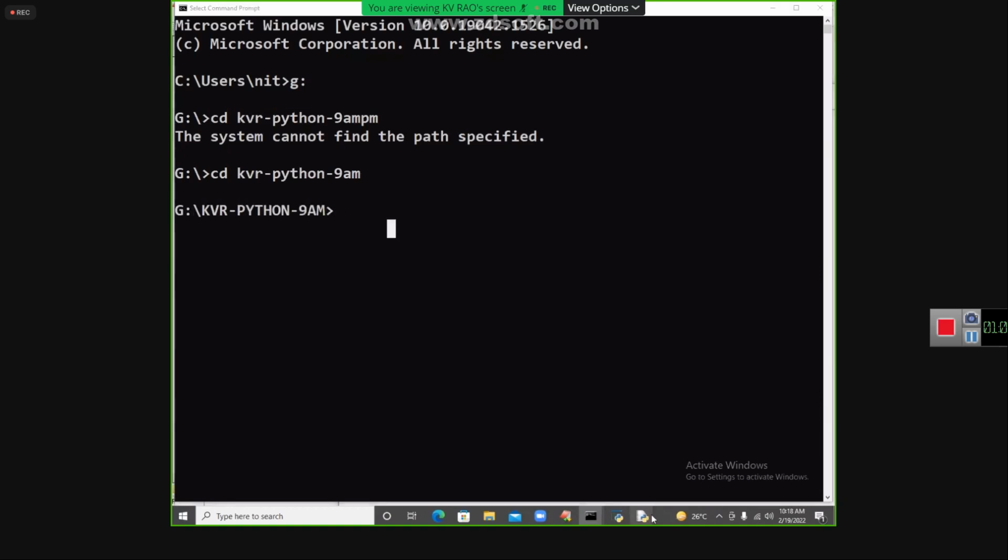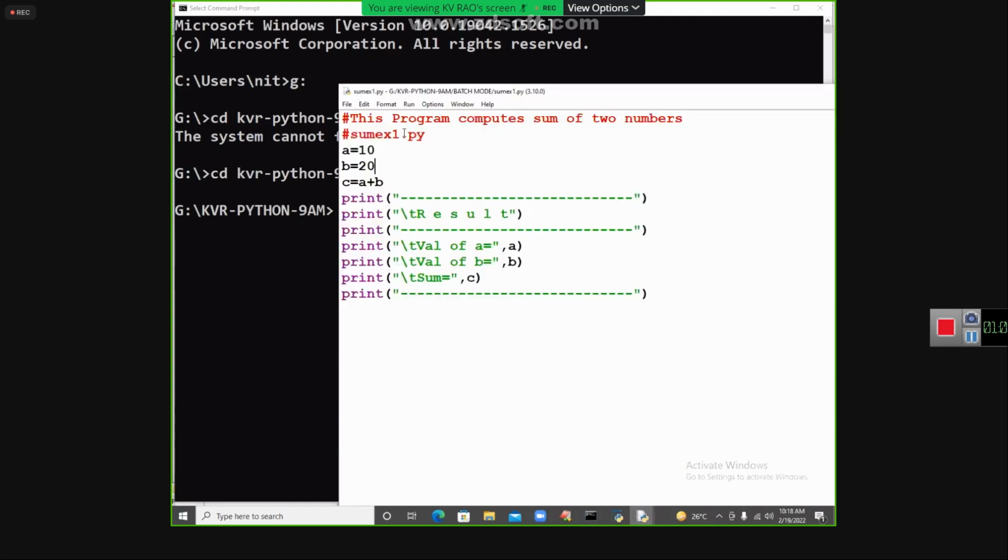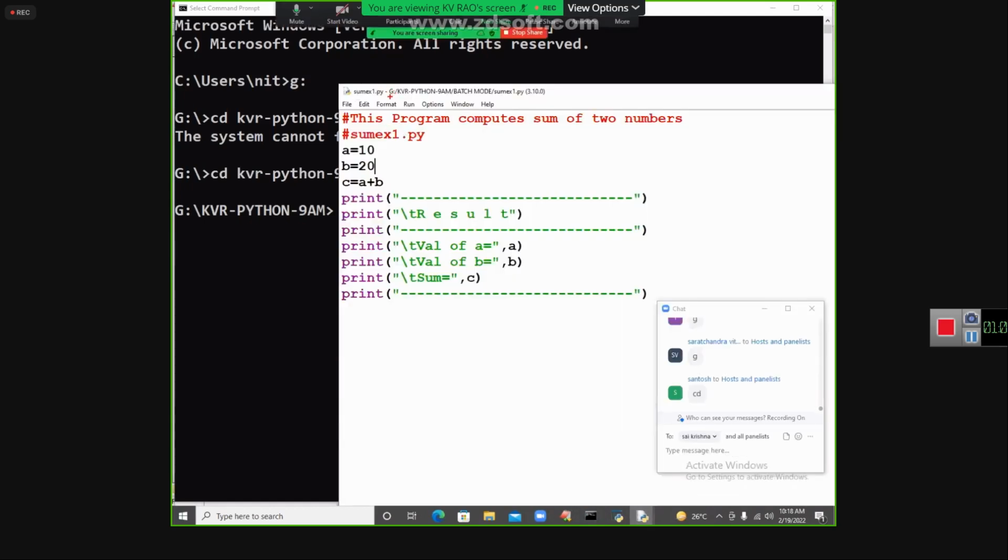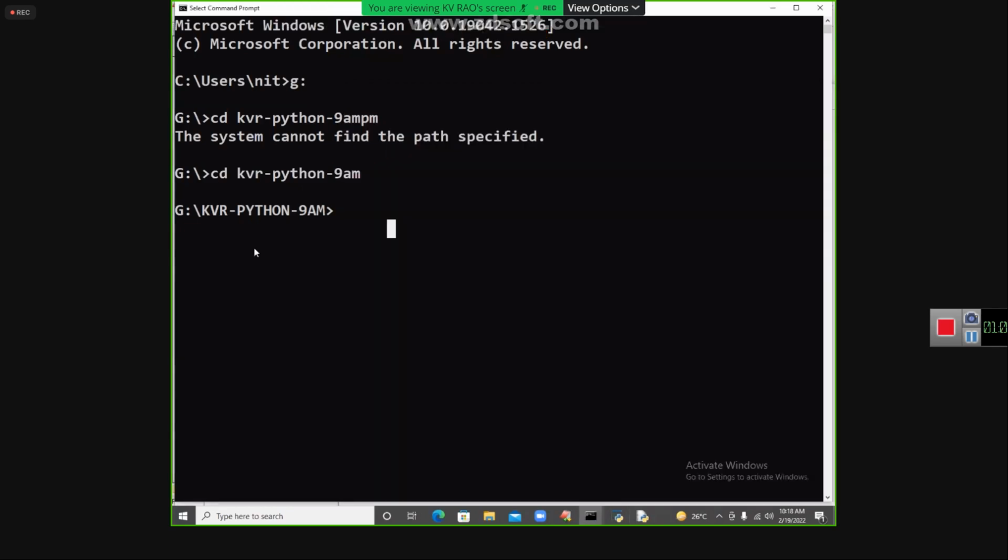Inside of that, what is the next folder we have? Yes, we visited G, and we visited KVR Python 9 AM. We need to go to another folder, batch mode. How do you go again now? CD batch mode, without spelling mistakes. Right? CD batch mode.